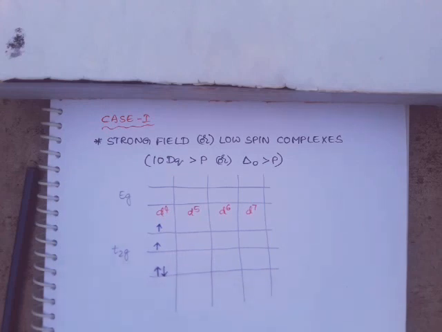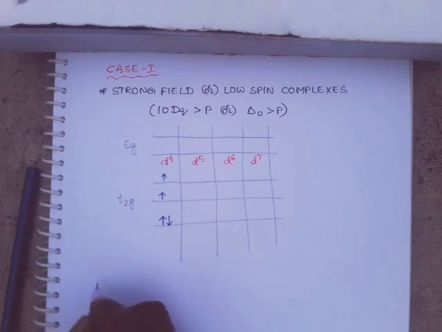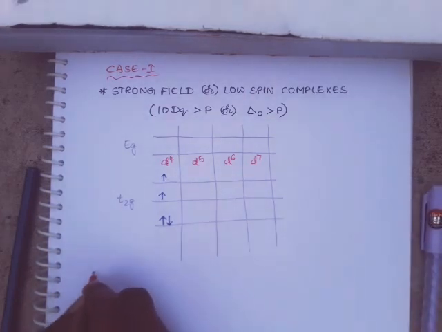In this case, the CFSE value can be calculated by using this formula. What is the formula to calculate the CFSE for octahedral complexes?